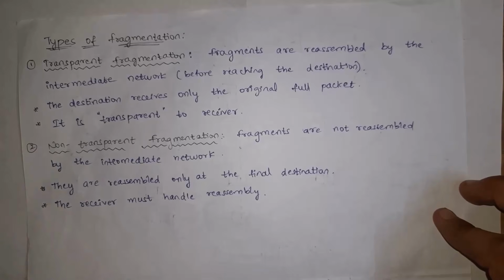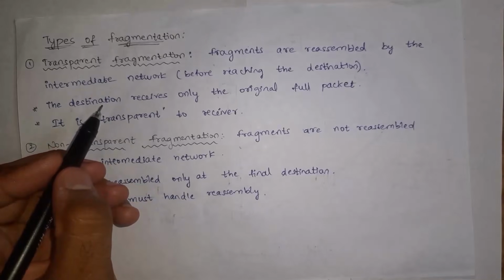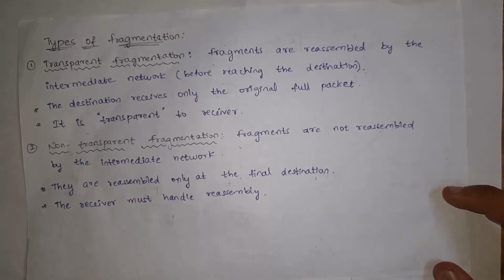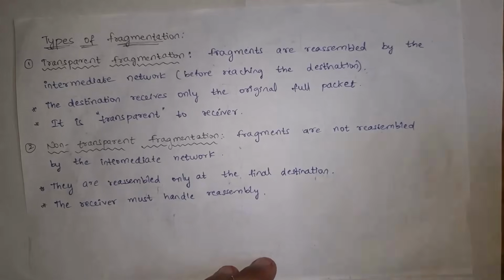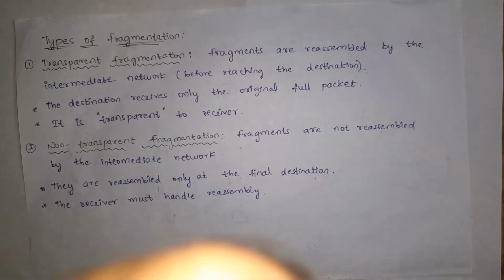Before data reaches the destination computer in the network, in the middle of data transmission, all packets are reassembled in order before reaching the destination. So whenever the receiver receives data, as all packets are arranged in order, the receiver can read the original message. And next one is non-transparent. In non-transparent, data packets are not reassembled in order in the middle of the network. Whenever the receiver receives data packets, the receiver needs to rearrange the data packets in order.